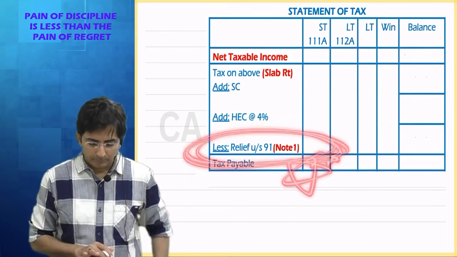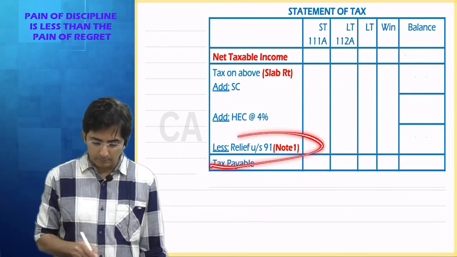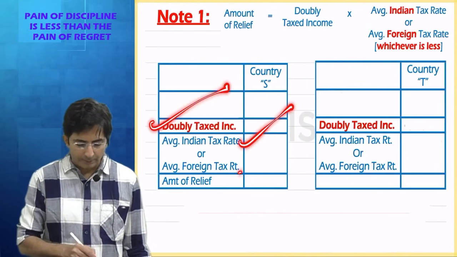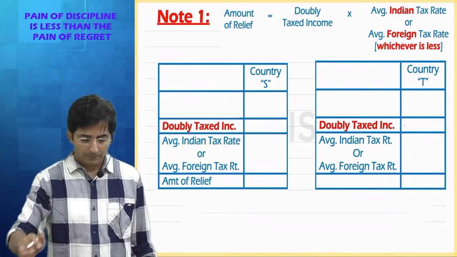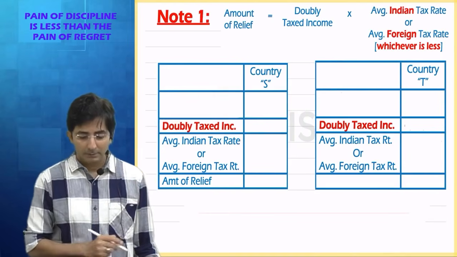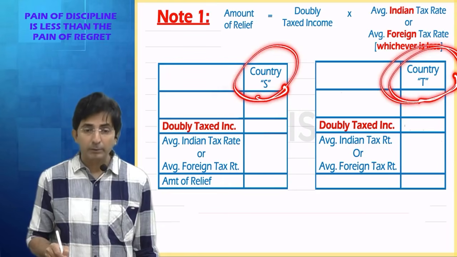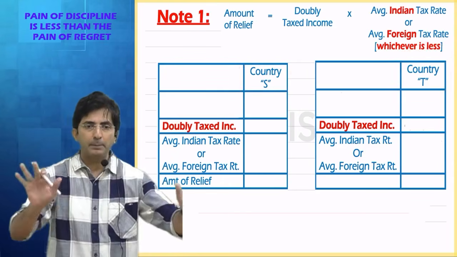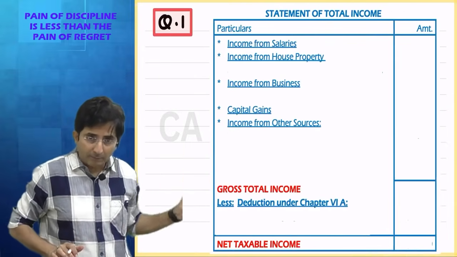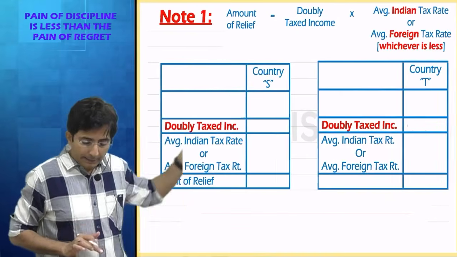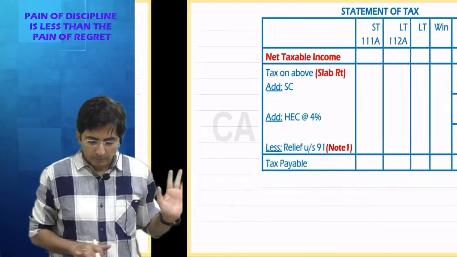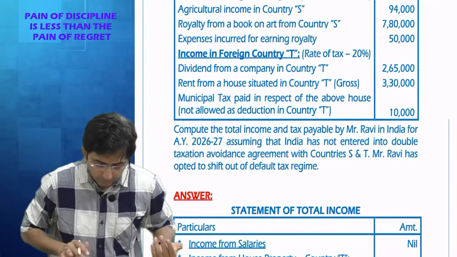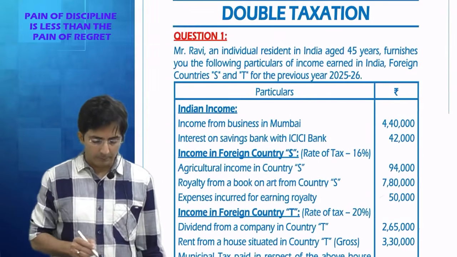Okay. And what is the formula for this? 91. Doubly taxed income into average Indian rate, average foreign rate, whichever is less. And why have I done this working twice? Because there are 2 foreign countries giving me income. Okay. So see, first I have shown you the whole format and the template. My answer will include 1, look, 2 and 3 things. Okay. So keeping in mind what will come in my answer, let's do the marking of each item. Tell me one by one.